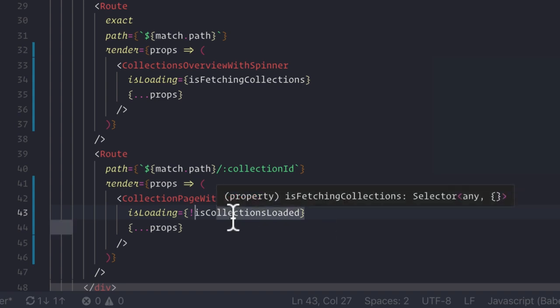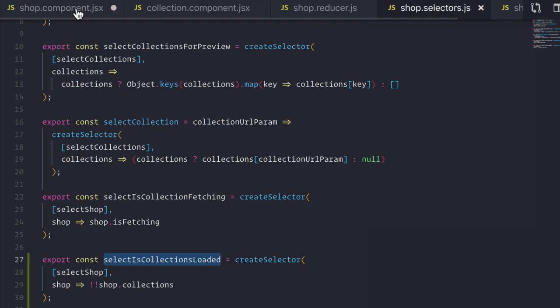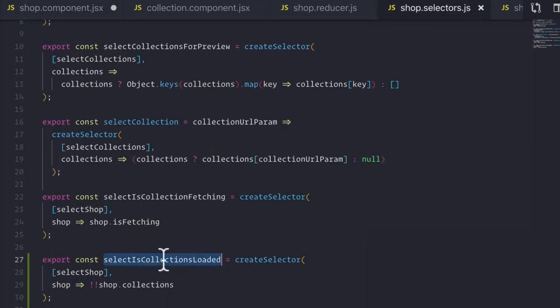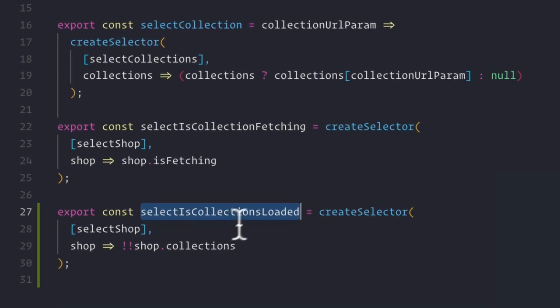Now, I know it seems kind of confusing because we've converted it in our selector and then we converted it here, but let's just think about this. Our selector checks to see if our collections is loaded. If there's no collections, then the collections loaded is false, right? It's not true that our collections is loaded. So our selectIsCollectionsLoaded will be false if there's no collections.